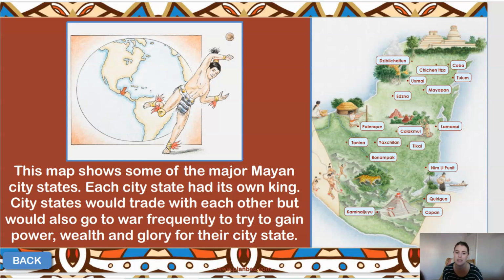Now, each city in itself would actually trade with each other. So this is where they would share their resources. But also, they would fight against each other, so they would go to war with each other. Now, we know that even in modern days, war, or any form of fight, is usually to try and gain additional power, wealth, or even glory. Okay, so there's always a motive or a reason behind it. And that's what sometimes the kings of each of these states would fight for.